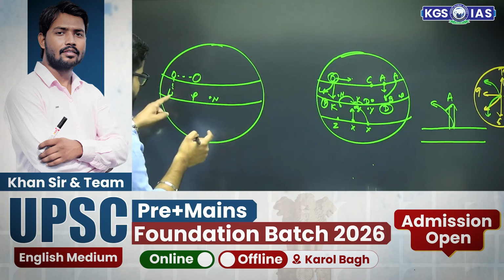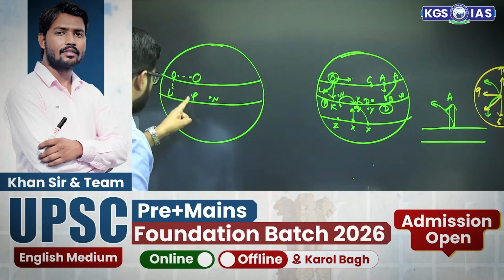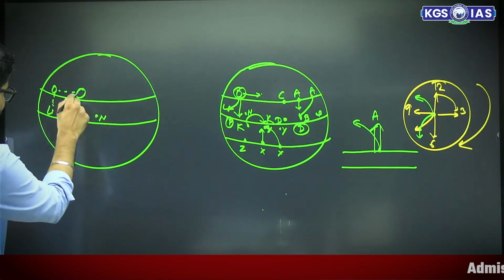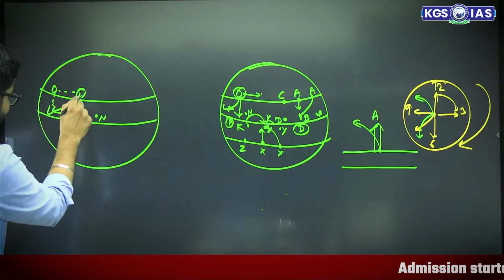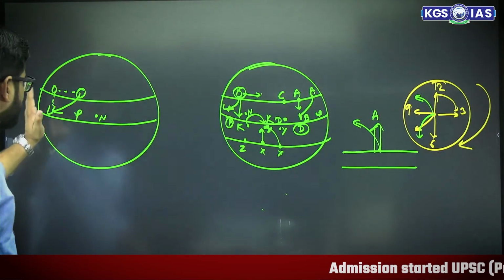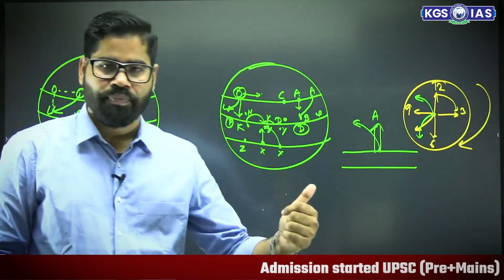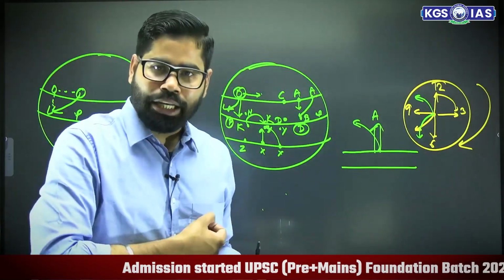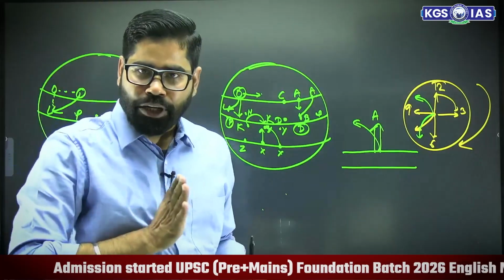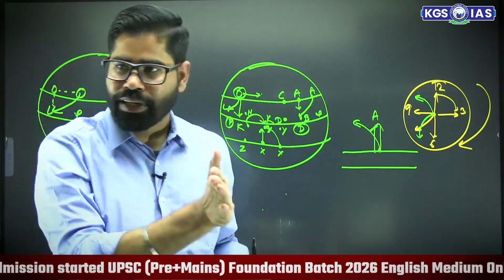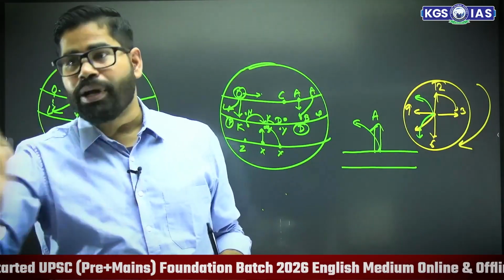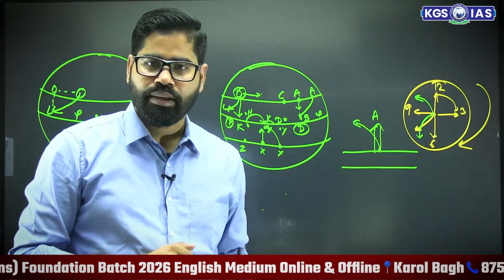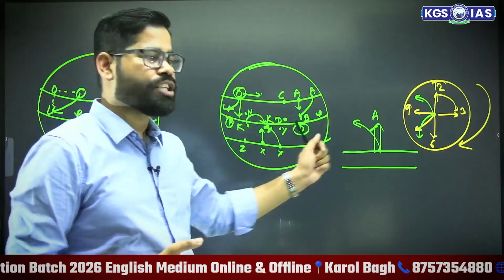But by the time it reaches here, this P has shifted ahead, it has become L. So when we track the motion of air, it actually seems like this, because this position has shifted ahead. It is the same as when you are going on a bike or a train and you throw water outside. It will not go in a straight direction. It will go in the direction behind you. So that is the reason why it shifts in this direction.